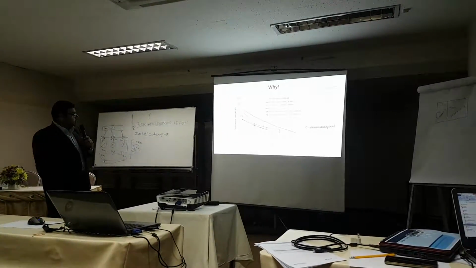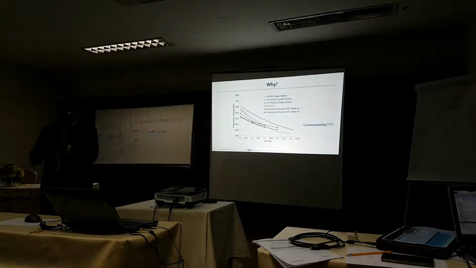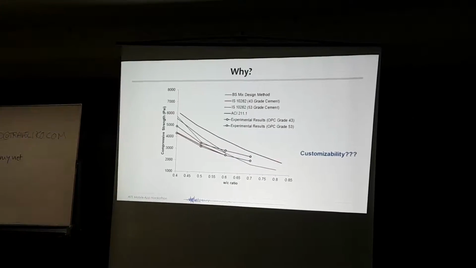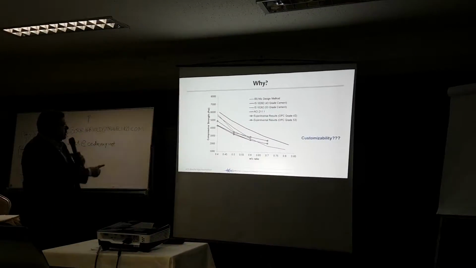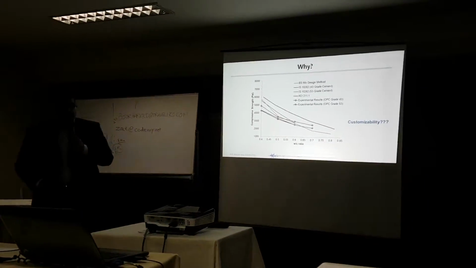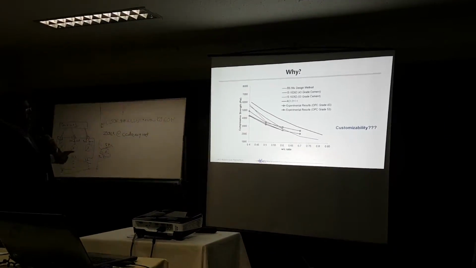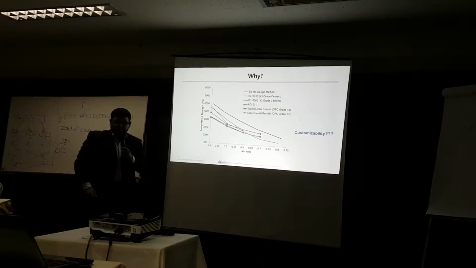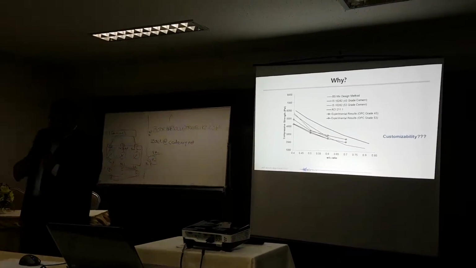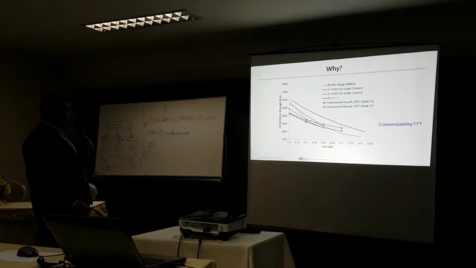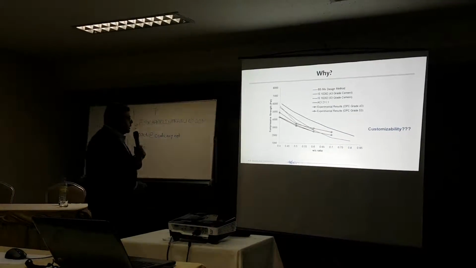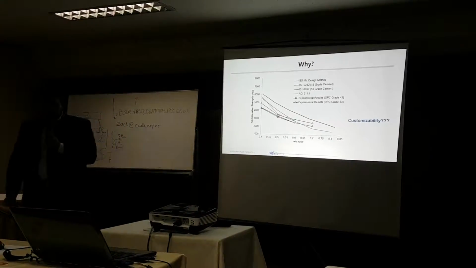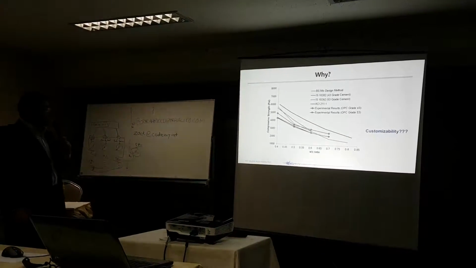One of the important features which this app should have, other than just automating the mix design procedures, is customizability. For example, this is a water-cement ratio versus compressive strength graph given by different standards and codes, ACI, BS, Indian standards, and these two lines are the experimental results, which are based on a study conducted in Pakistan. You can see that the experimental results tend to be somewhat lower than the ACI curve, and they match the Indian standard more than the American or BS.